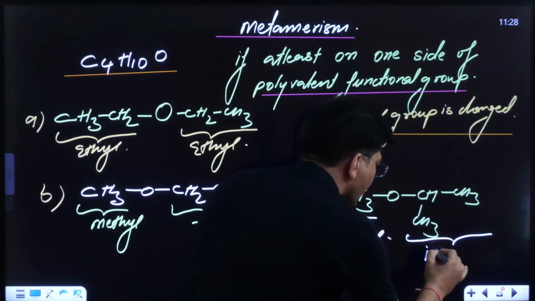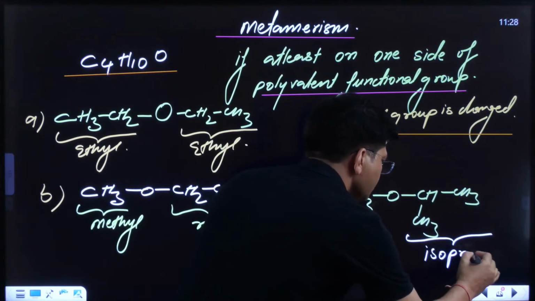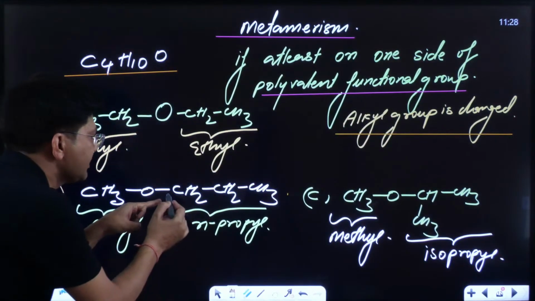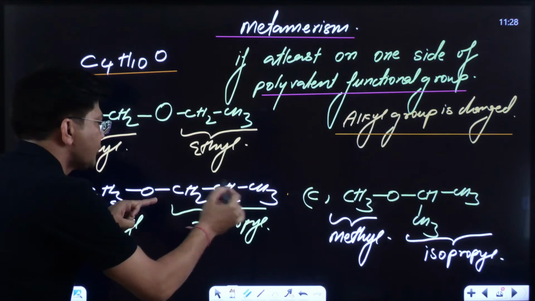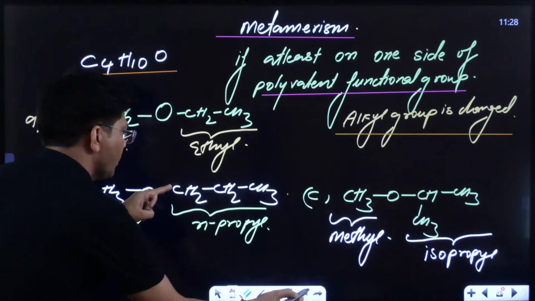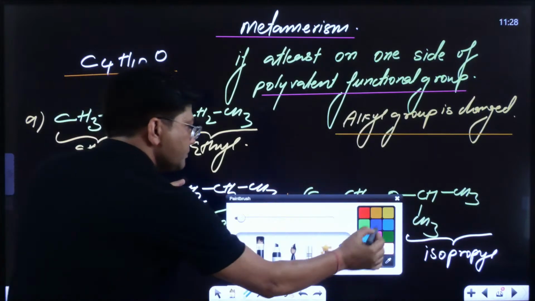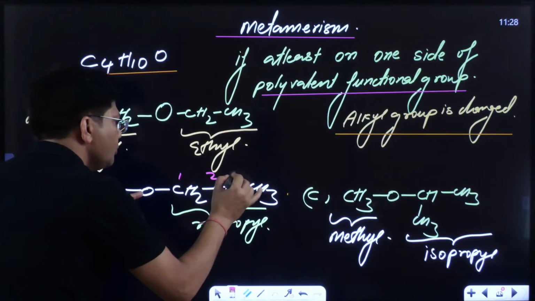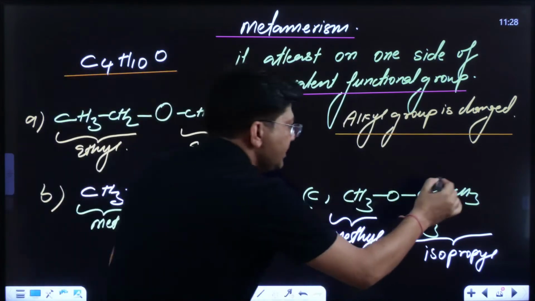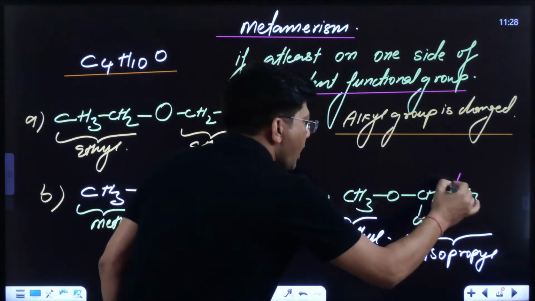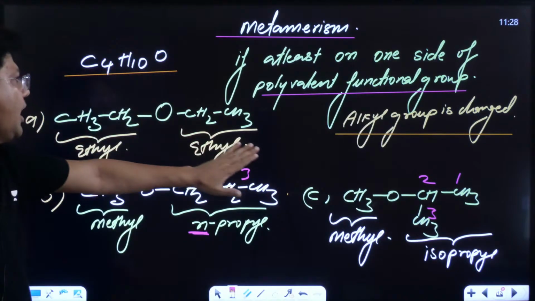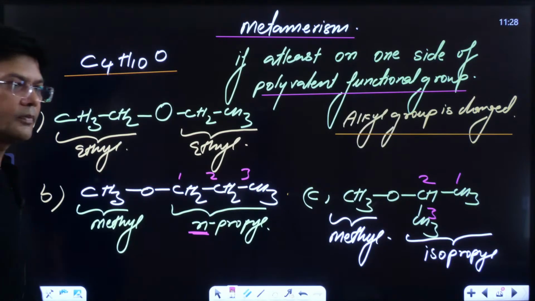This was N-propyl because this is a straight chain, 1, 2, 3. It was straight, normal propyl. But see, this one is bent, 1, 2, 3. Isopropyl. So all 3 are being metamers.